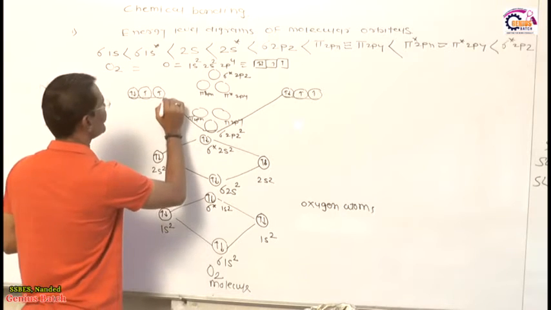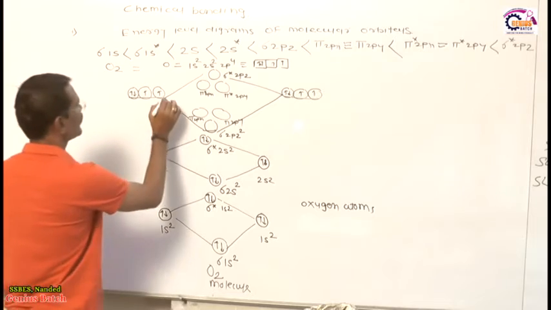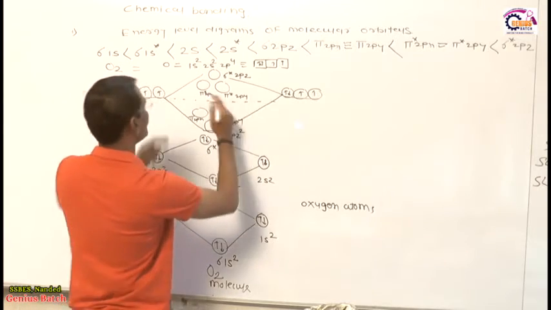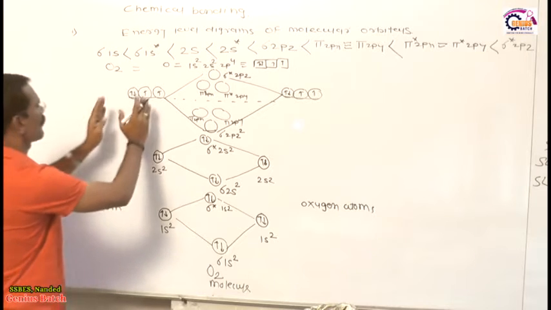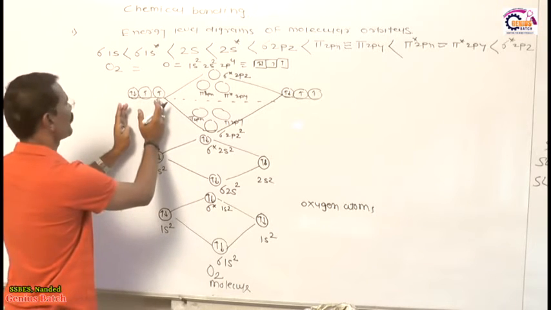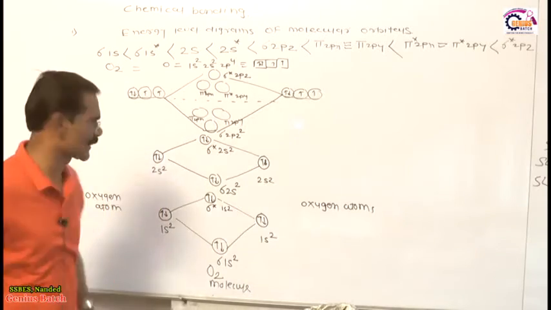Now friends, listen very carefully. Now what happens in this case? This is a very interesting phenomenon. These 3 are anti-bonding, these 3 are bonding. We have a total of 8 electrons, 4 electrons in the p orbital of the first oxygen atom, and another 4 electrons in the p orbital of the other oxygen atom.